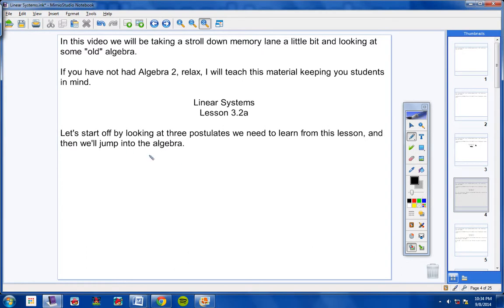Okay, we're going to start off by looking at three postulates. Okay, we need to learn these from this lesson. And then we'll jump into the algebra after that. These three postulates are really important, and you are responsible for all three of these, so please learn them, memorize them, understand them, and take some really good notes on them so you know what they're saying, okay? And then we'll get into the algebra. Here's the first postulate.